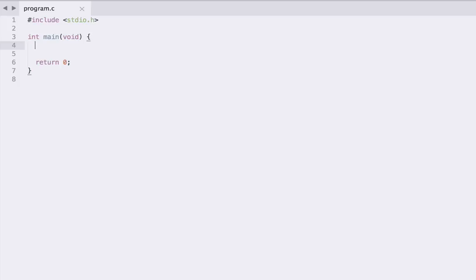The first kind of loop we're going to look at is the while loop. Essentially, you just write the while keyword followed by a condition, just like you would for an if statement. And then you specify a block of code that you want to continually execute while the condition is true. To start with, let's just get a rating value from the user like we did before. We'll have an int which stores the rating that the user input, and we'll use scanf to get an integer value into that rating variable like that. And let's also have a prompt here, so we'll just printf enter a rating between 1 and 10.